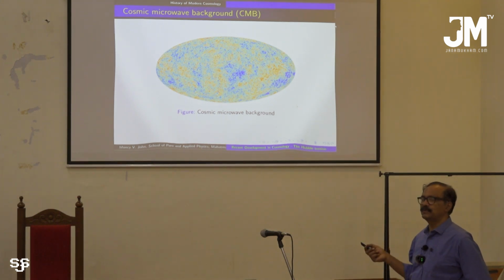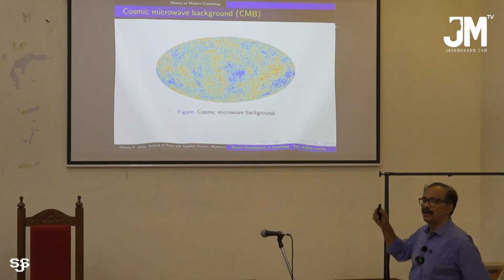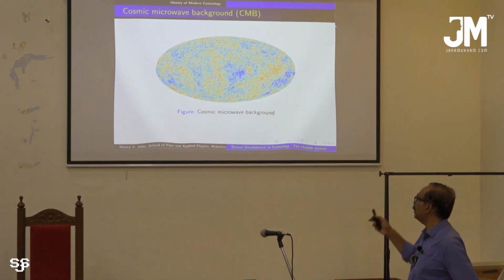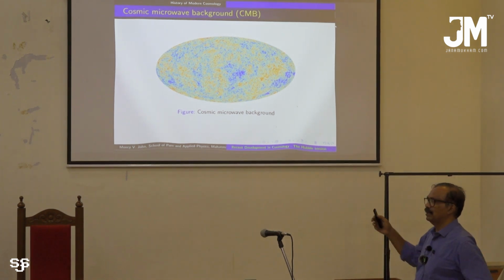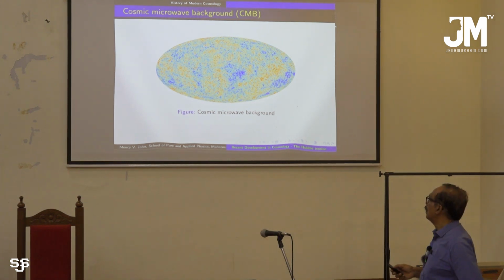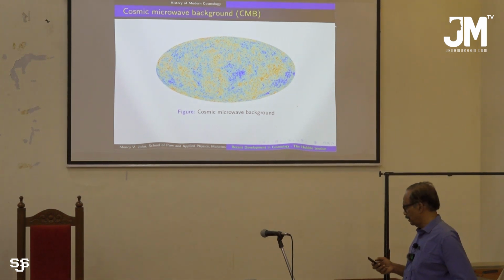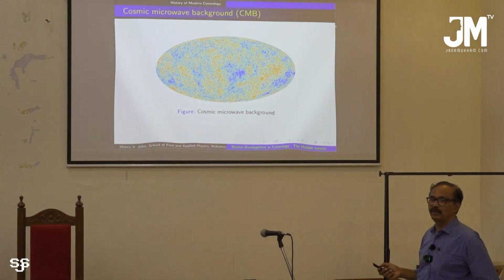All other telescopes can observe the universe up to a maximum distance, and at that maximum distance we have a surface which we call the last scattering surface, and the scientific name is the cosmic microwave background. So this is a picture of that microwave background.